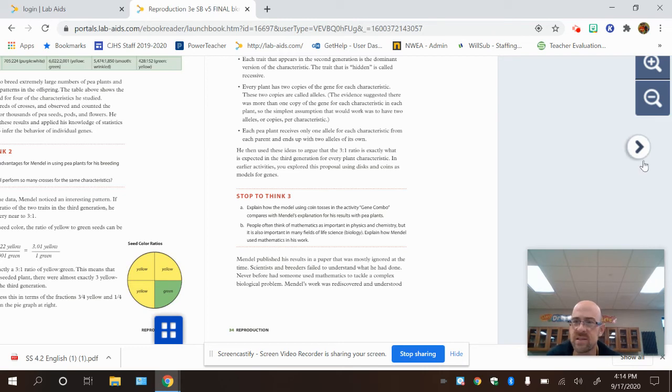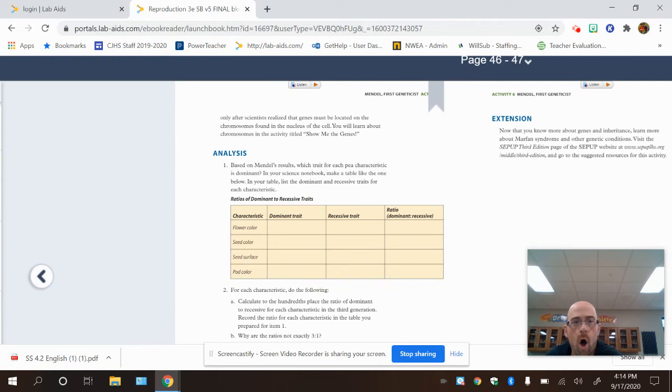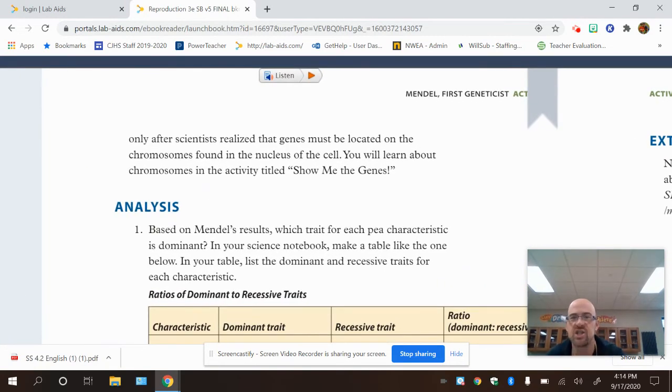Mendel's work was rediscovered and understood only after scientists realized that genes must be located on the chromosomes found in the nucleus of the cell. So he spent all of his life studying genetics, and people didn't recognize that he actually did a good job with it, and that he actually helped them discover more things long after his death. And that's typical of most scientists. Most scientists actually aren't rewarded until after their death. So you will learn about chromosomes in the activity titled Show Me the Genes.